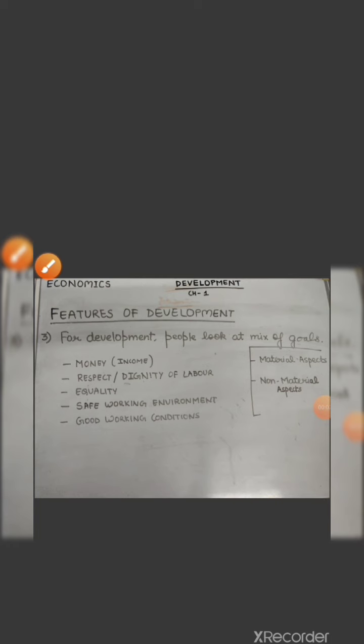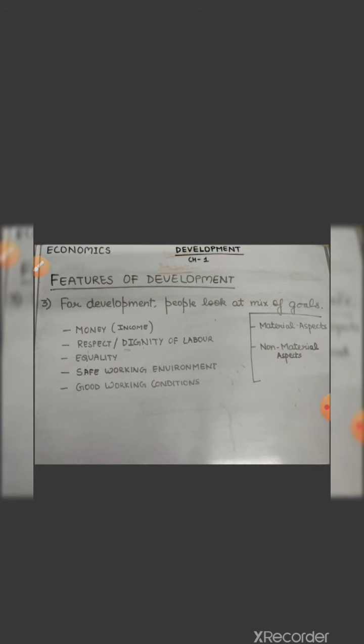Okay, so here we would be talking about the last feature of development, which is that for development people look at a mix of goals. Here we have differentiated the goals into two parts: one, the materialistic aspects, and another, the non-materialistic aspects. Here you can see I have given you some examples.